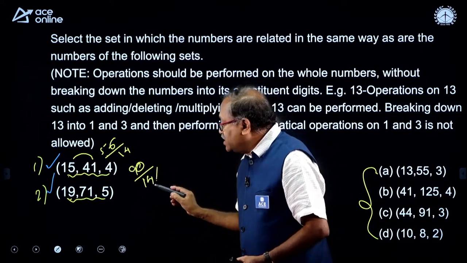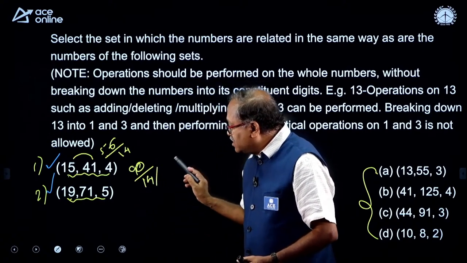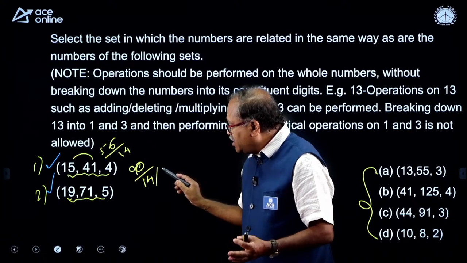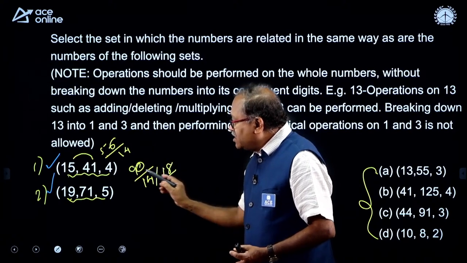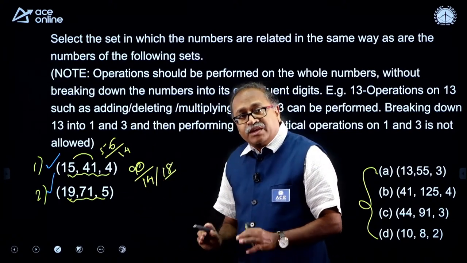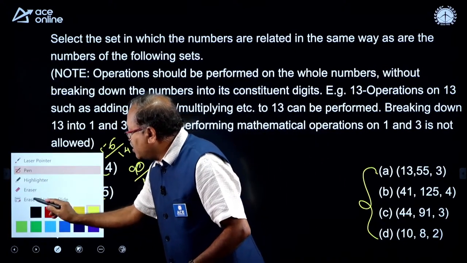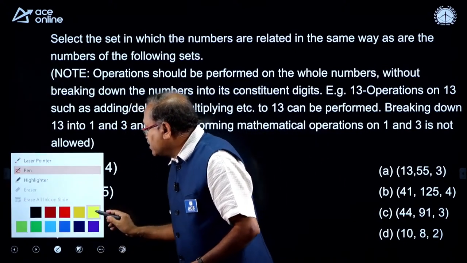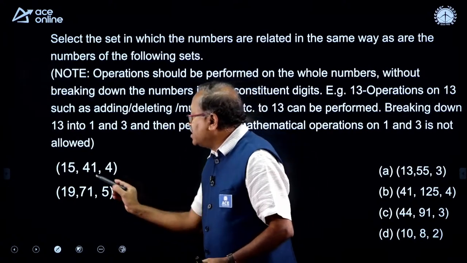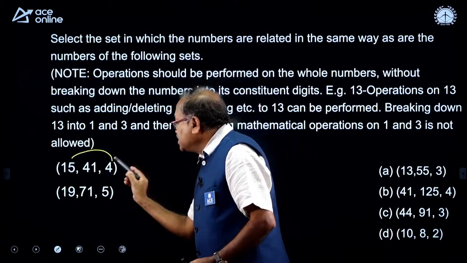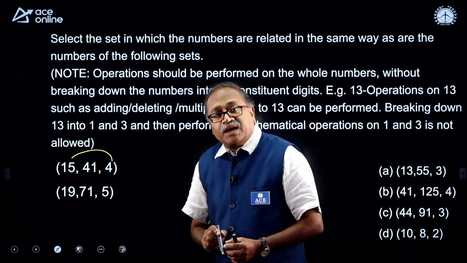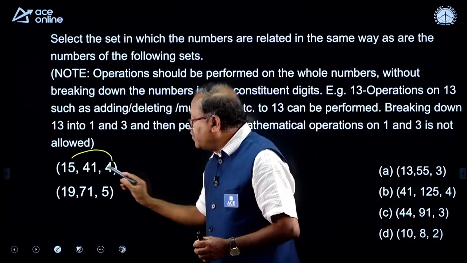This number has to be divided by 16, 18. When I divide by 18, then only I will get 5. So, this logic fails. So, what could be my other logic? The other logic that you people have rightly understood is, what happens if I multiply this one? I am getting closer to 40.